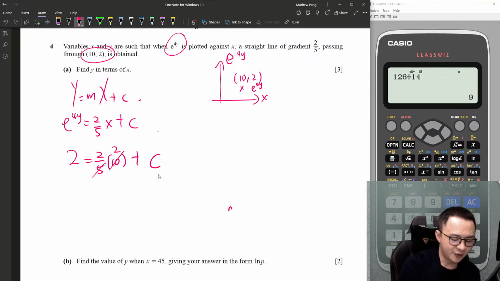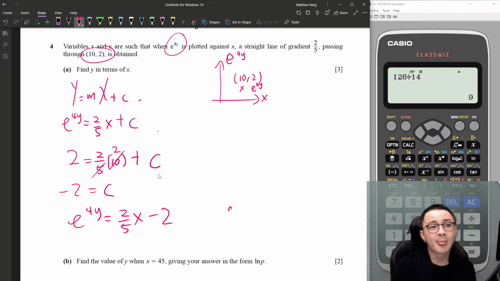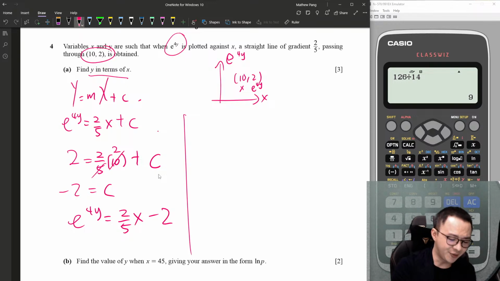So it's negative. So 4 minus 4, -2 as c. So I got a whole equation: e^4y equals 2/5x minus 2. Okay, then the question asks me to do what? y in terms of x. Basically, I need to get y. Then I just add the ln for both sides.